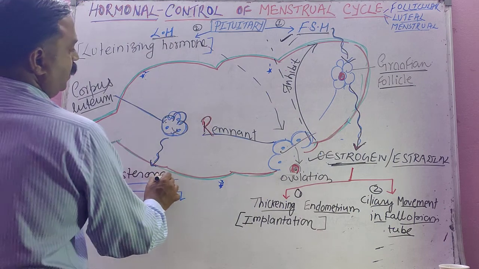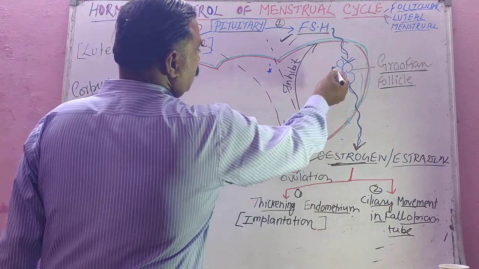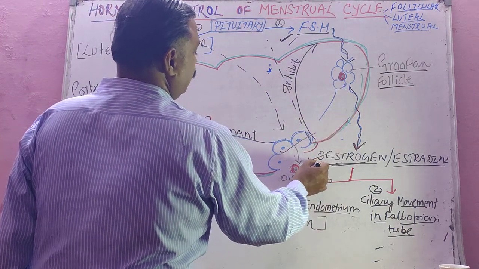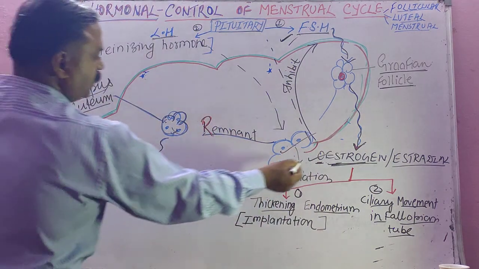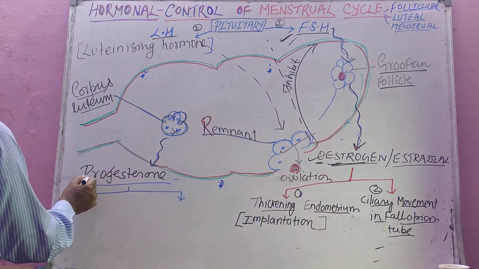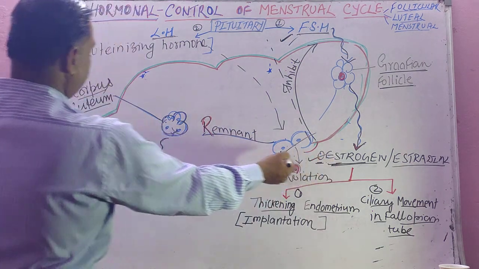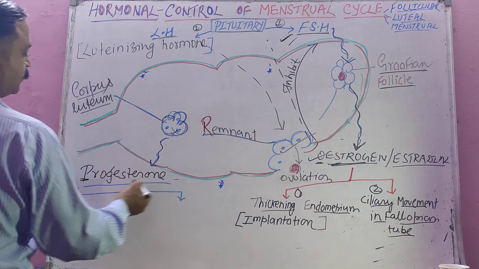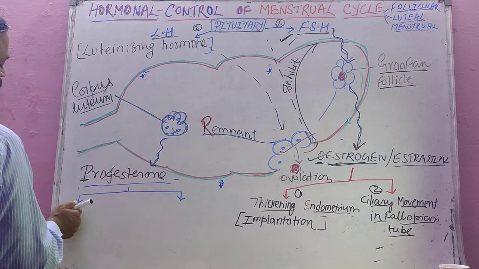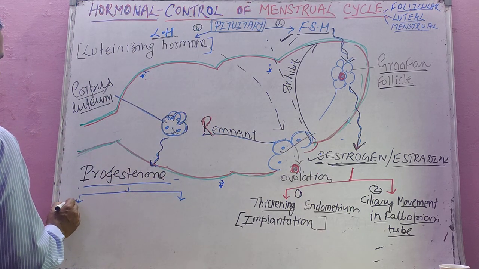Already it was secreting estrogen. Remember student, O comes first in the alphabet and then P comes. O for estrogen and then P for progesterone. So don't be confused. First estrogen is secreted, then progesterone. Now what is the function of progesterone? Listen carefully.